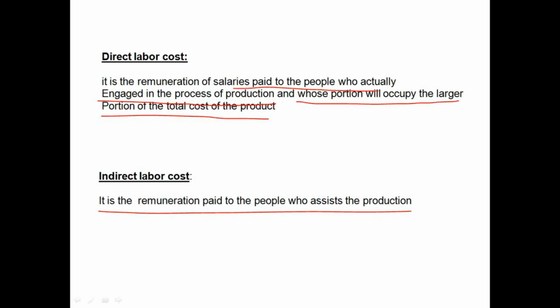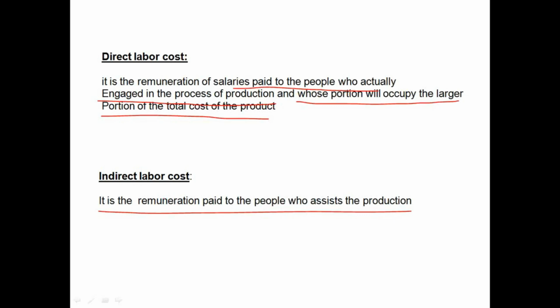Now, in order to supervise the work of all these 10 workers, we have one supervisor. And for the supervisor, we are paying a salary of $1,000 a month. He is not actually putting his hands physically in the production. He is just supervising the work of 10 workers. So he is looking into the production process going on smoothly. That's why the salary paid to this production supervisor is called indirect labor cost.